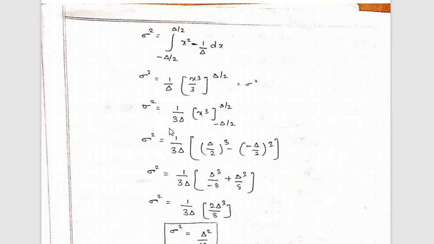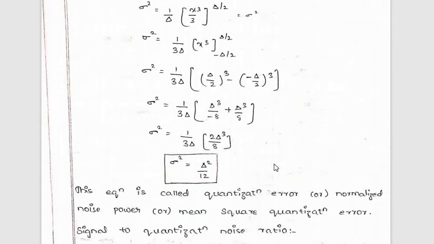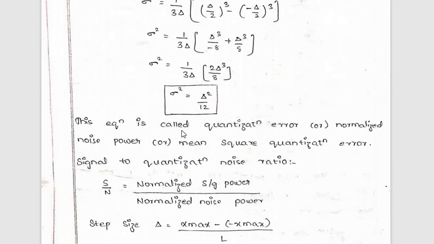So sigma square equals, substituting the values here, 1 by 3 delta, I am taking the common 3, that is x cube from minus delta by 2 to delta by 2. Now sigma square equals 1 by 3 delta times delta by 2 whole cube minus minus of delta by 2 whole cube. If you calculate that way, you will get sigma square equals delta square by 12. So this is the equation of your quantization error or the normalized noise power.